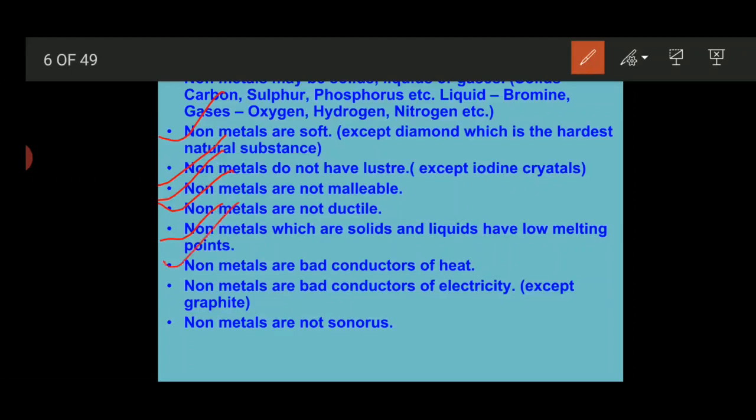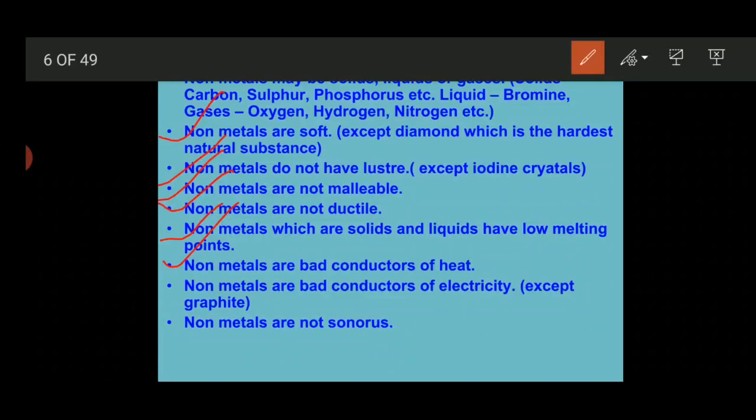Next point, non-metals are bad conductors of heat, meaning they are not able to conduct heat properly. Non-metals are bad conductors of electricity except graphite, because when you see the structure of graphite, there is a free electron available.